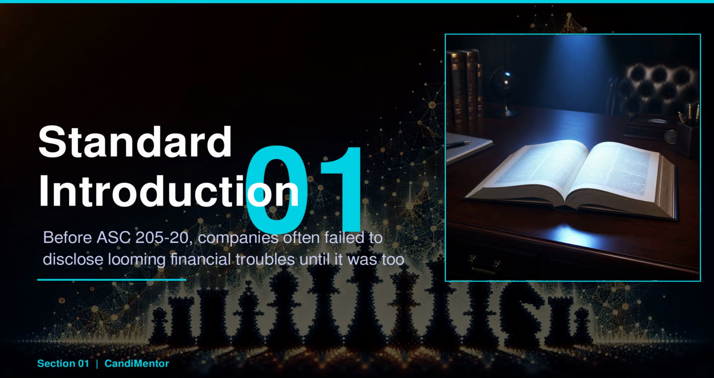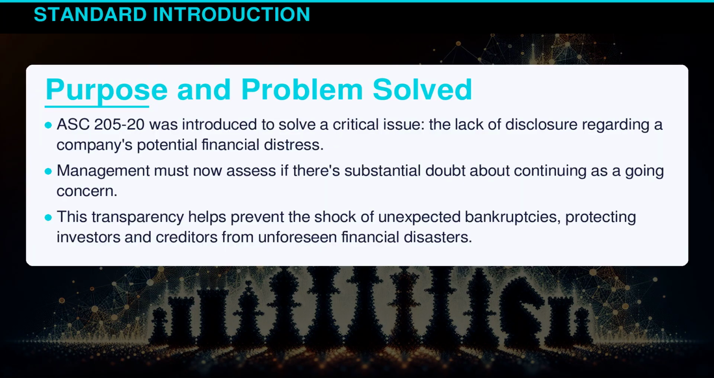ASC 205-20 changed the game by requiring management to assess and disclose any substantial doubt about the entity's ability to continue as a going concern. This section will help you understand the essentials of this critical standard and its impact on transparency. ASC 205-20 was introduced to solve a critical issue: the lack of disclosure regarding a company's potential financial distress. Management must now assess if there's substantial doubt about continuing as a going concern. This transparency helps prevent the shock of unexpected bankruptcies, protecting investors and creditors from unforeseen financial disasters.